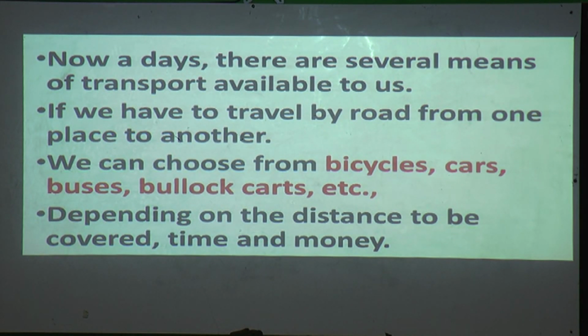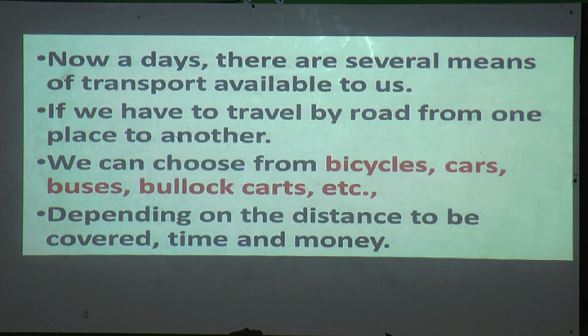If we have to travel by road from one place to another, what do we take? A bus, isn't it? Obviously you go from here to your neighbor's or friend's house, or to your relative's house, or to your grandparents' house.